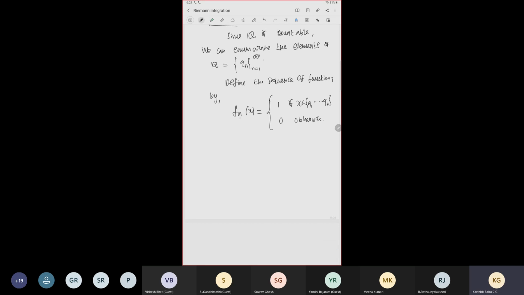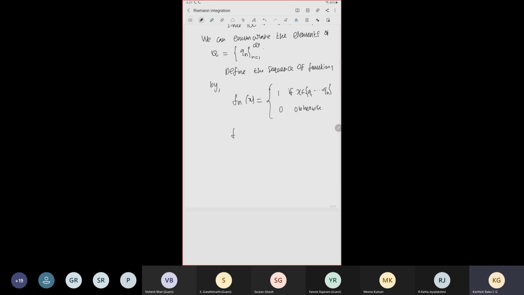So the index of the function is varying. f1 is just the characteristic function on {q1}, and f2 on {q1, q2}, etc. fn is the characteristic function of the set {q1, q2, ..., qn}. We know that this sequence converges pointwise to f.